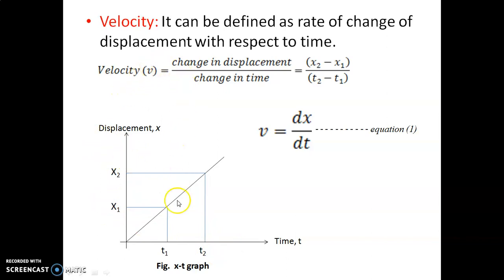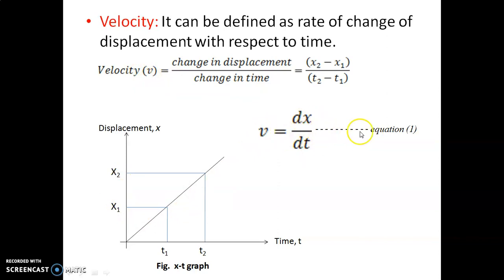If I wanted to know the velocity during the time interval t1 to t2, the mathematical expression of velocity is change in displacement divided by change in time. I am considering the time interval from t1 to t2 only. So the change in time is t2 minus t1 and the change in displacement is x2 minus x1. Mathematically it can be rewritten as velocity v equals dx by dt.